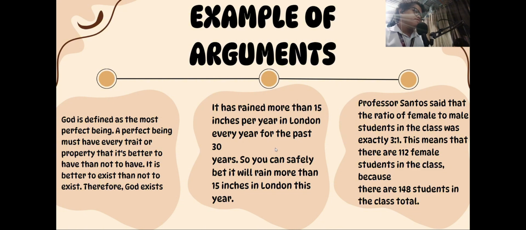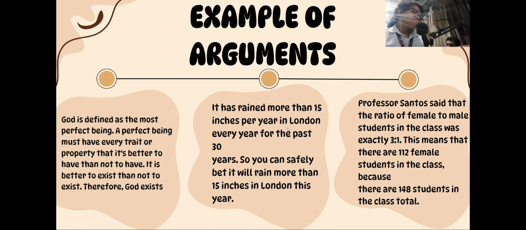Here are three examples of arguments. First, a philosophical argument. If we say that God is the most perfect being and it's better to exist than not exist, then we can say that God must exist. This is based on a belief about what perfect means. The second one is a prediction-based argument. It has rained over 15 inches in London every year for the past 30 years, so it's likely to rain that much again this year. This is based on what usually happens.